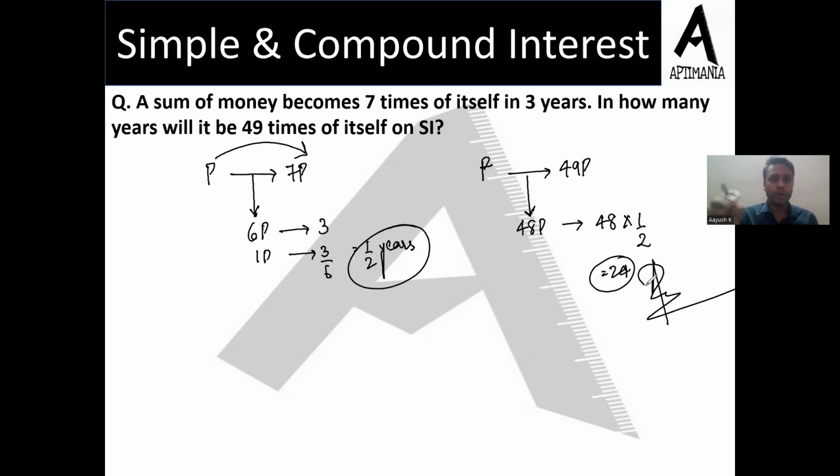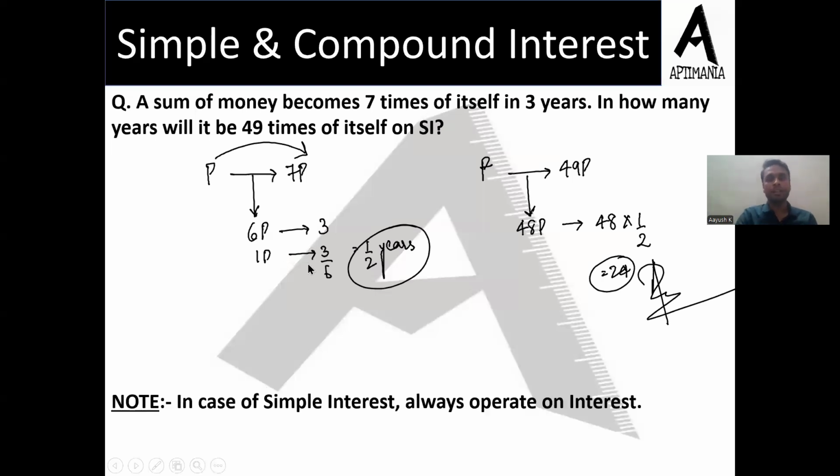So the basic note point which we can derive from the entire question, or the conclusion of the question, is that in case of simple interest, always operate on interest. Never operate on the amount or principal. You are always supposed to operate on the interest part. I hope that's clear to all.